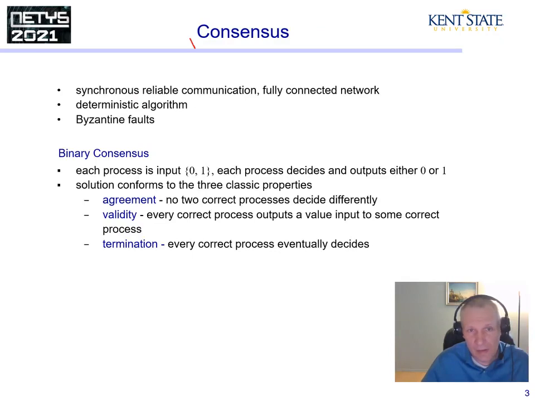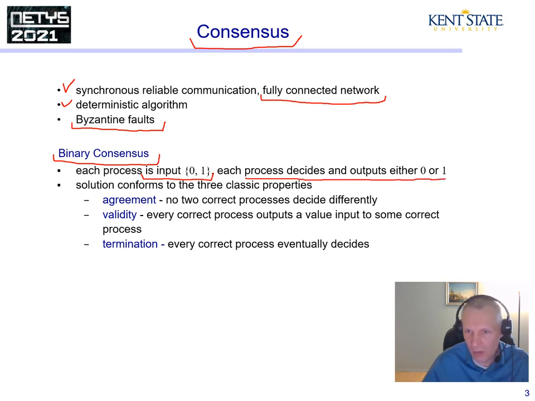Let me talk about the classic consensus first. The setup was this. There is synchronous reliable communication and the network is fully connected. The algorithm is deterministic and the faults are Byzantine, meaning that a faulty process can behave arbitrarily. The consensus is binary. Each process at the beginning of the computation is input 0 or 1, and each correct process decides and outputs either 0 or 1. These decisions are subject to the three classic properties: agreement, validity, and termination.